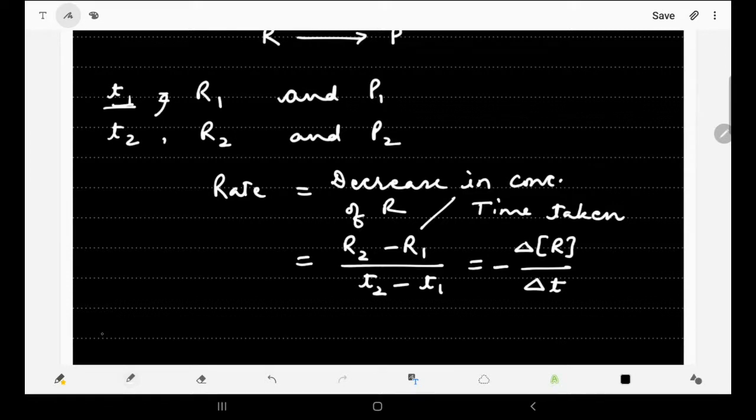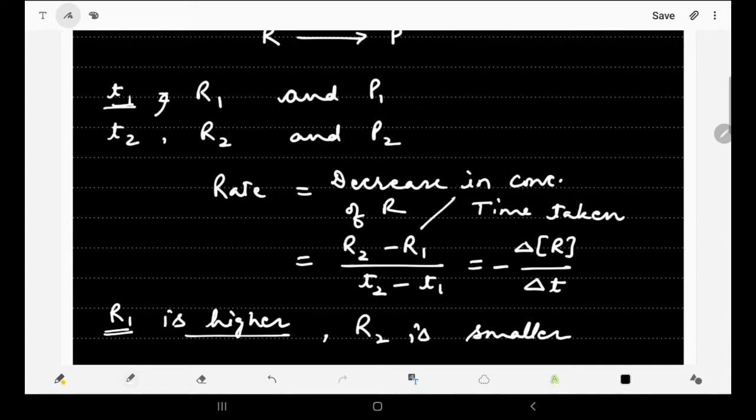Why will it be with a negative sign? Because initially the concentration of reactant is maximum, so R1 will always be higher. As time passes, reactant gets converted to products, so the concentration of reactant decreases and R2 will always be smaller.